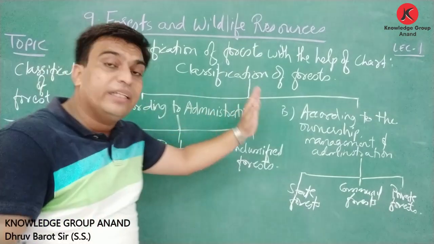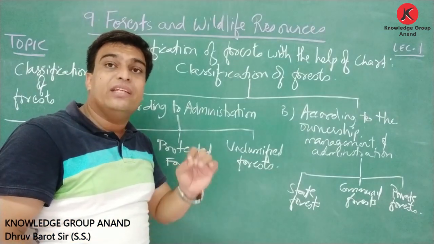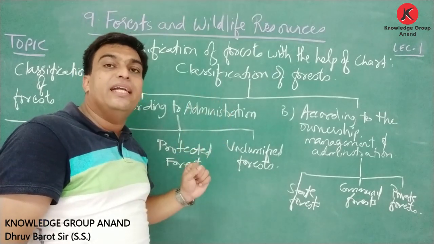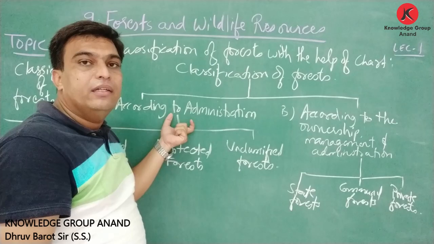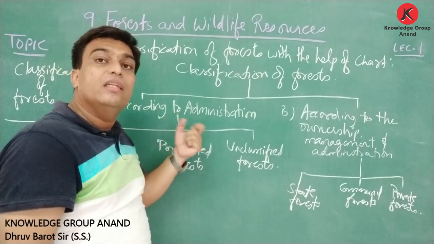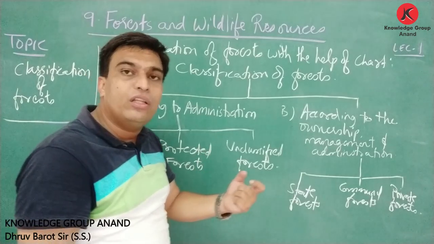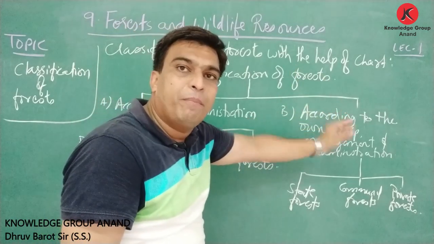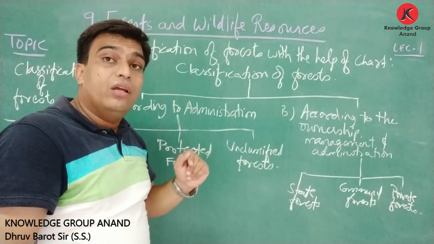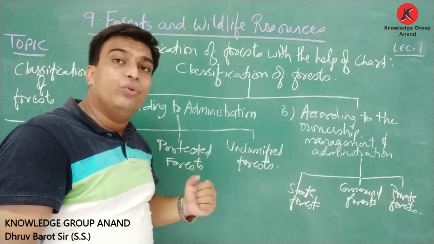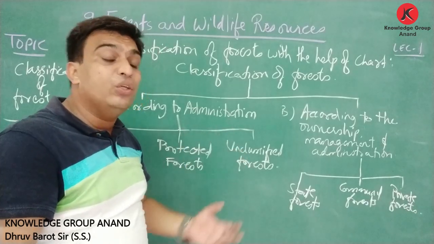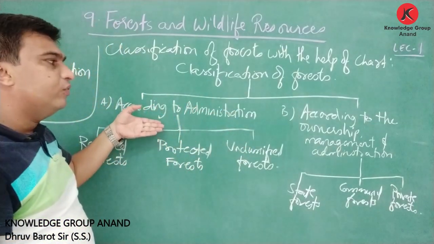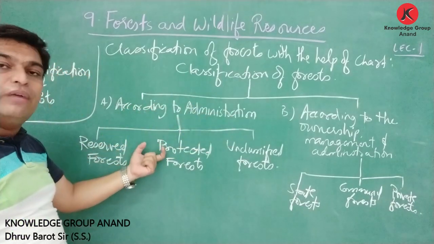Friends, these two questions can be asked differently as well. If asked to give the classification of forest on the basis of administration, then you have to write the information regarding the classification of only this part. If the question is asked to give the classification on the basis of ownership or management and administration, then you have to write the other part of this answer. Both can also be asked together, that give the classification of forest, then you have to write both classifications.